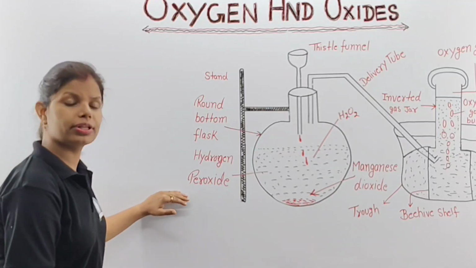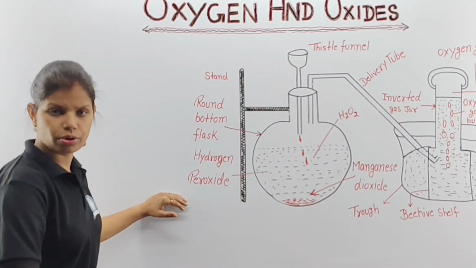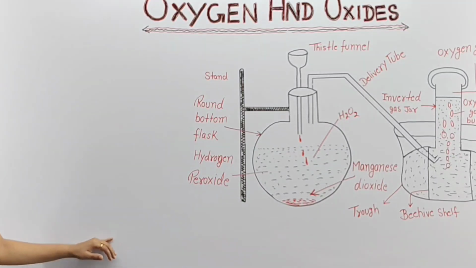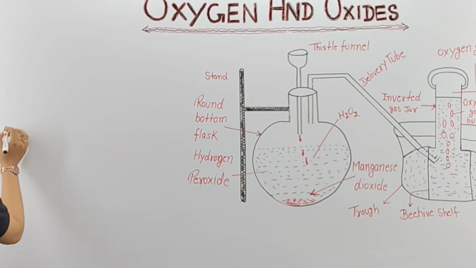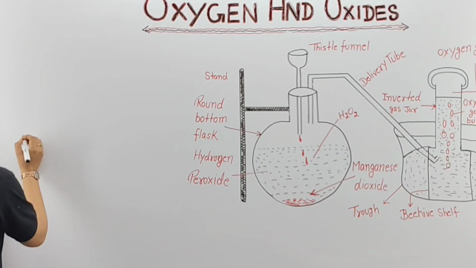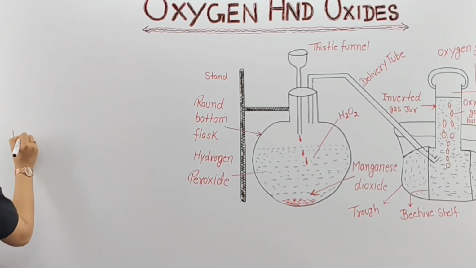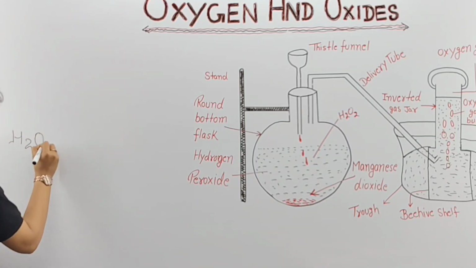Then I am going to tell you about this chemical reaction. I told you already in the beginning which compounds are reacted with each other. So in this, your hydrogen peroxide, I'll use another color marker. The formula of hydrogen peroxide is H2O2.